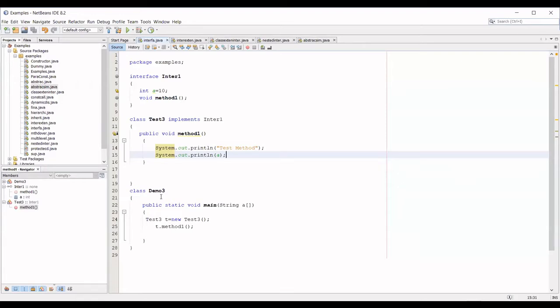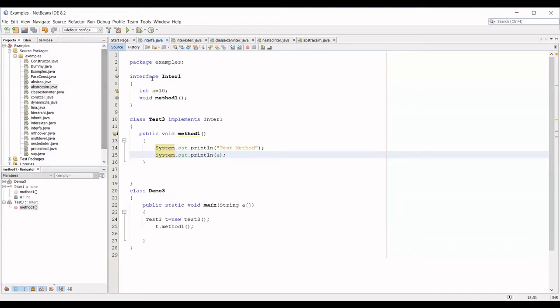So a final variable needs to be initialized. Any doubt? Okay. Methods are by default public, static, and abstract. So you cannot have any concrete methods inside the interface.